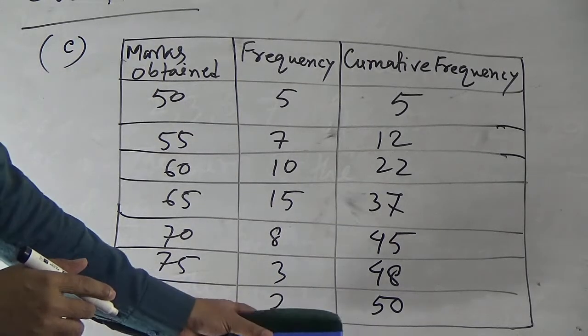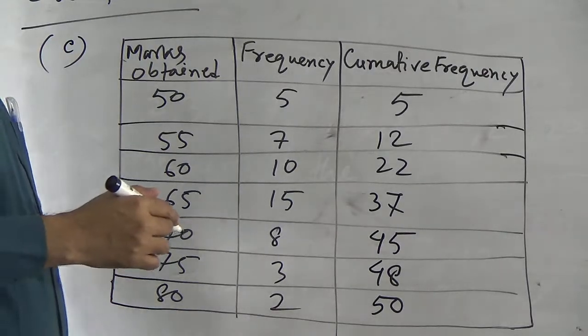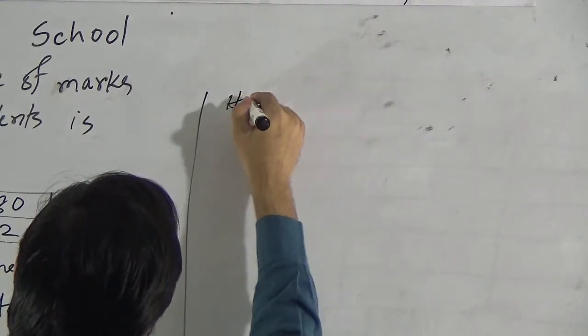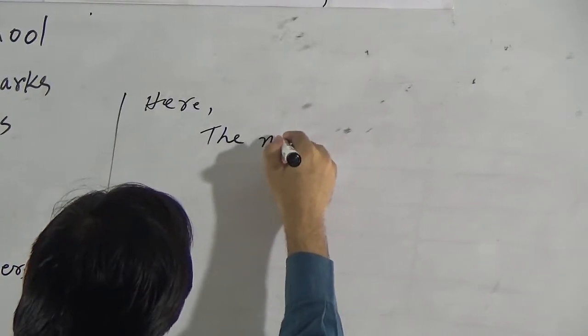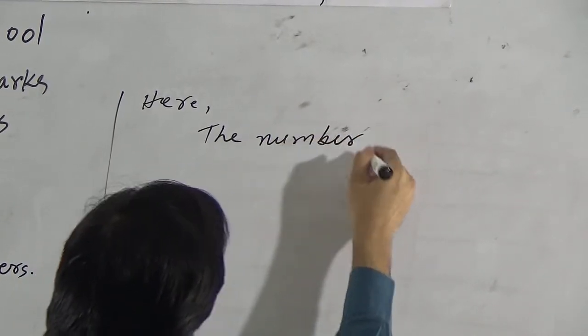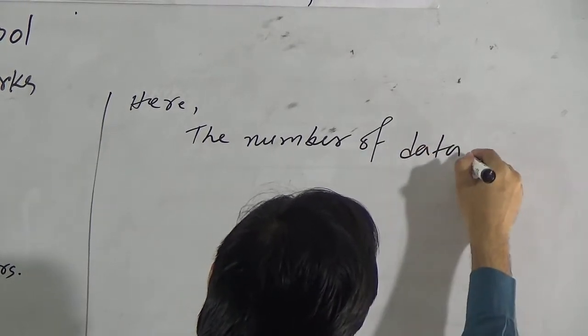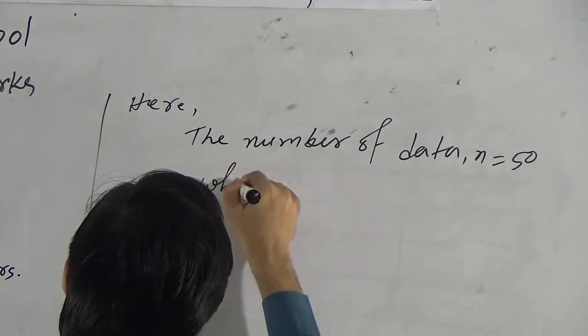Now, here the number of data is 50, that is even. So, here the number of data n equal to 50, which is even.